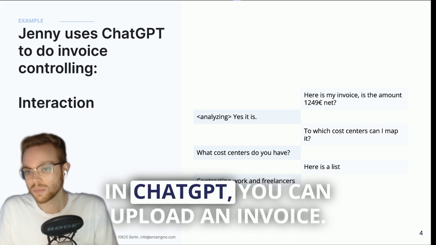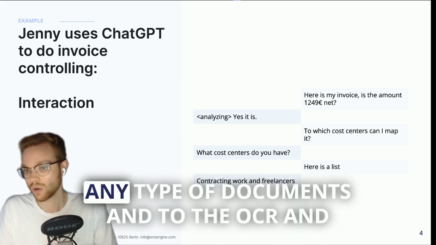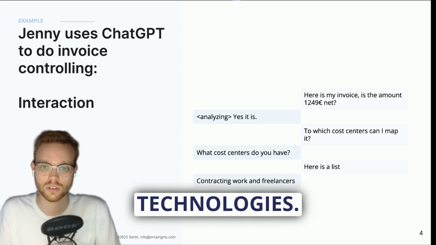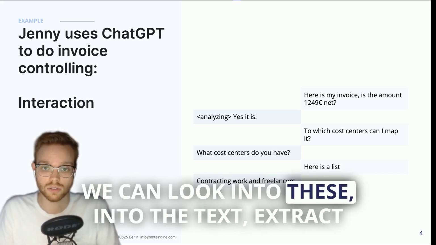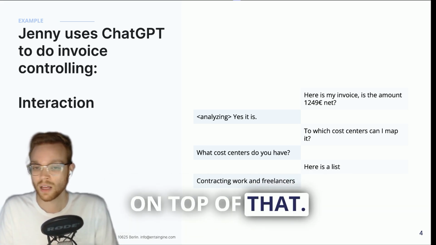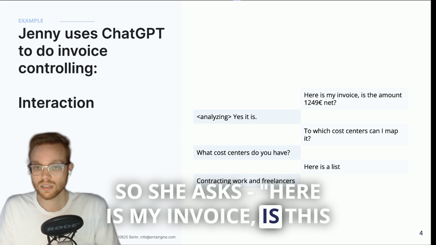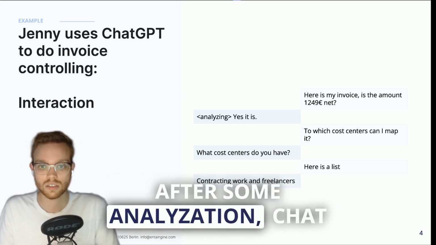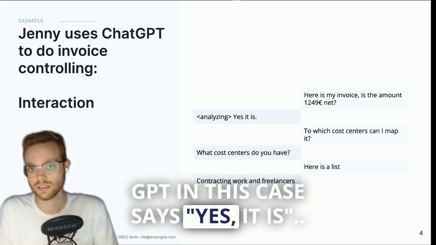In ChatGPT, you can upload invoices or any type of documents, and with OCR and a bunch of other technologies, we can look into the text, extract it, and do some semantic reasoning on top of it. So she asks, here's my invoice. Is this amount 1,249 euros? After some analysis, ChatGPT in this case says yes, it is.